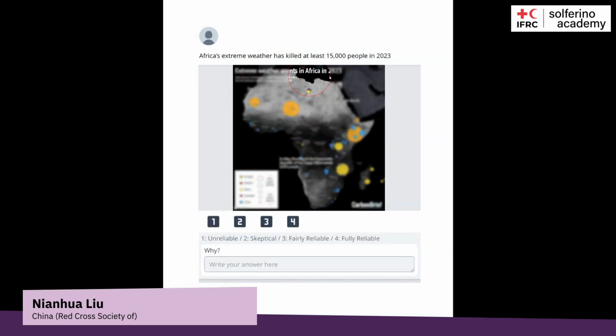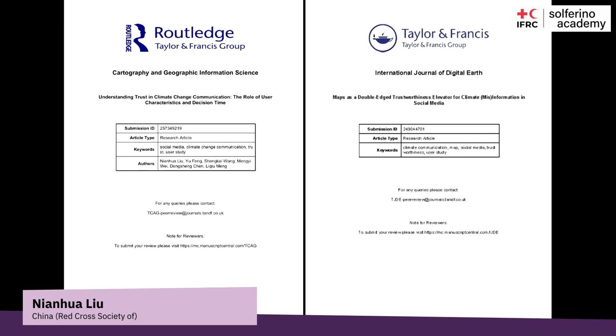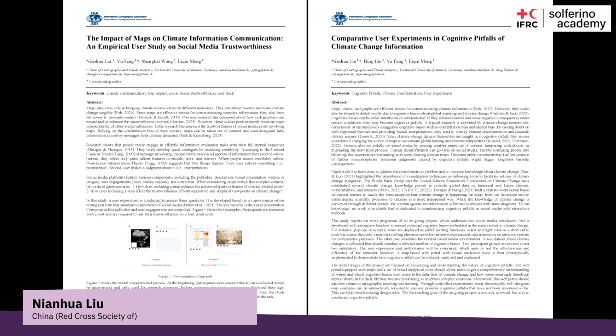Through these studies, we found that map source was the most critical element. Maps must be self-explanatory and match their contents. Headlines should avoid emotional language. Our research group wrote 5 papers on this topic. 2 are published, 3 are under review, and I'm the first author on all of them.